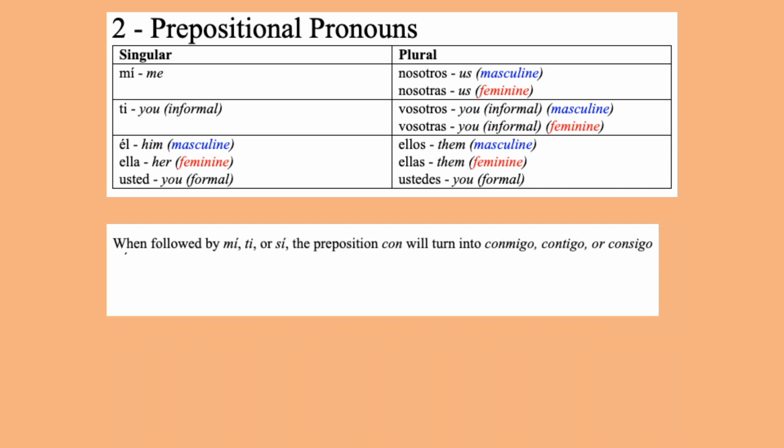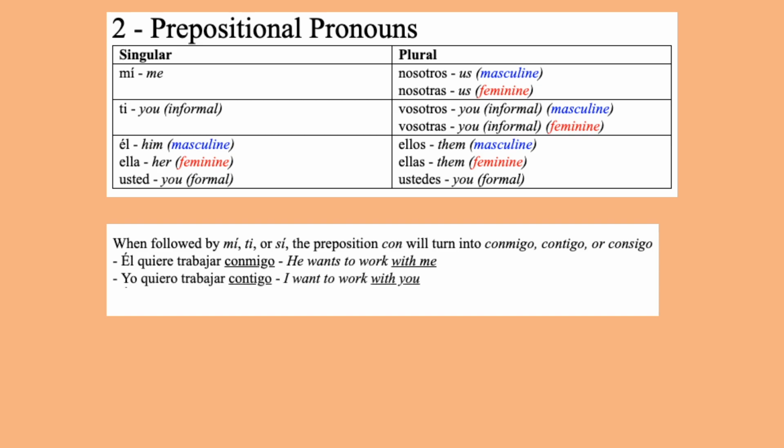When followed by mí, ti, or sí, the preposition con will turn into conmigo, contigo, or consigo. Él quiere trabajar conmigo. Yo quiero trabajar contigo. Él no está contento consigo.